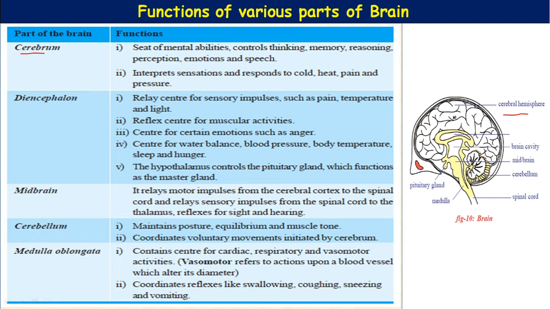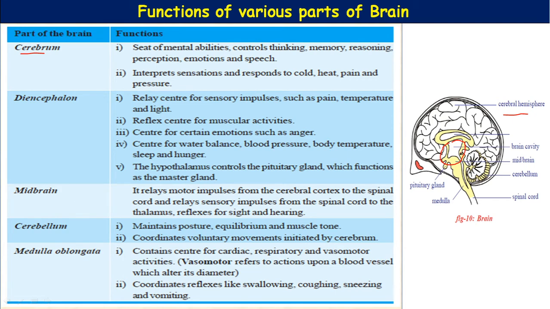The next part is the diencephalon. Diencephalon lies concealed by the cerebrum. The diencephalon is distinguishable in two parts, the thalamus and hypothalamus. Here beneath the cerebrum, this region is called the diencephalon region.